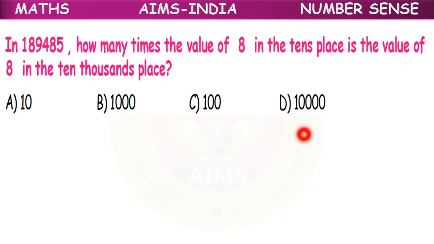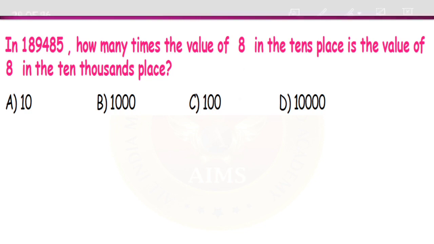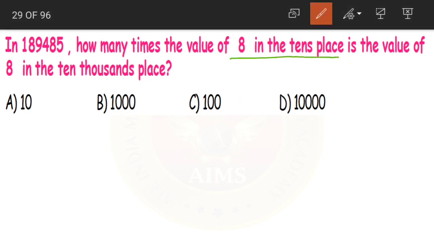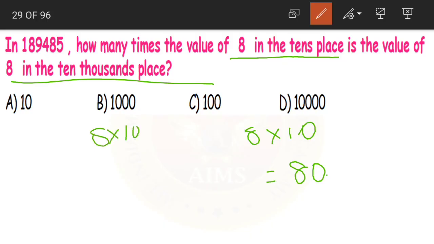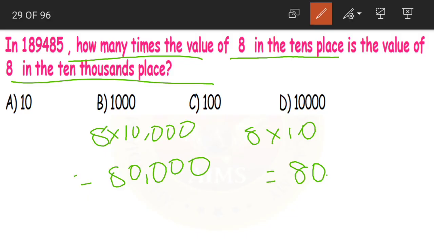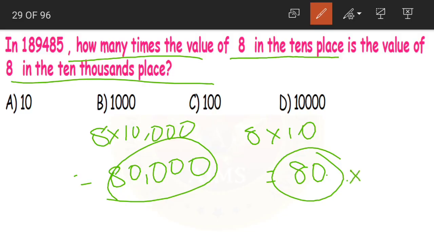In 1,89,485, how many times the value of 8 in the tens place is the value of 8 in the 10,000s place? Now what are they saying? 8 in tens place will be equal to 80. Then we have 8 in 10,000s place: 8 into 10,000 is equal to 80,000. We should find out how many times the value of this 80 is 80,000. That means what number should we multiply 80 with to get 80,000?